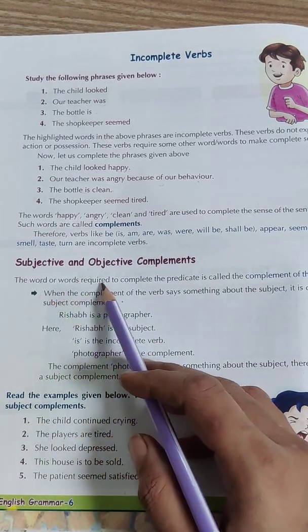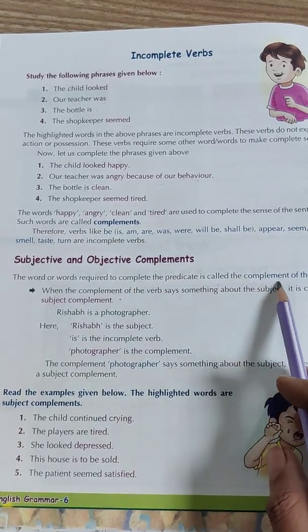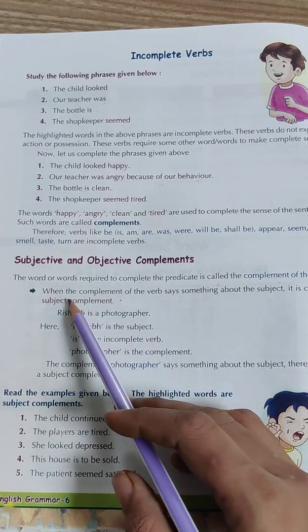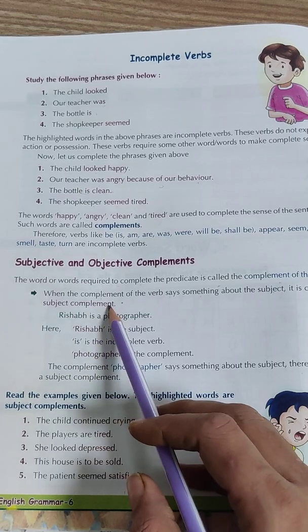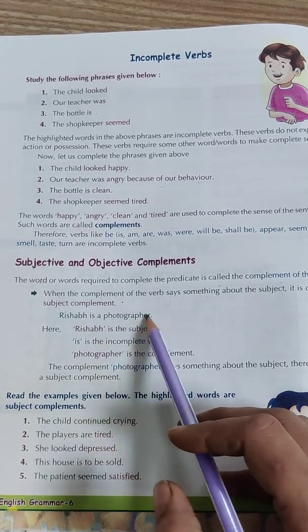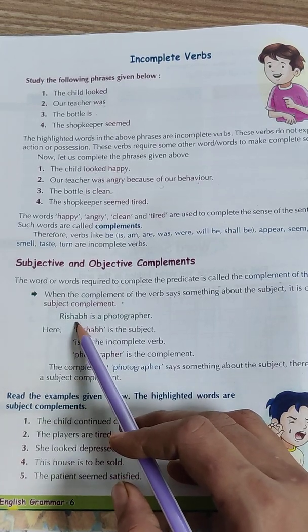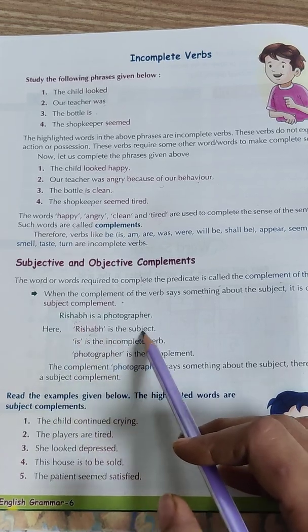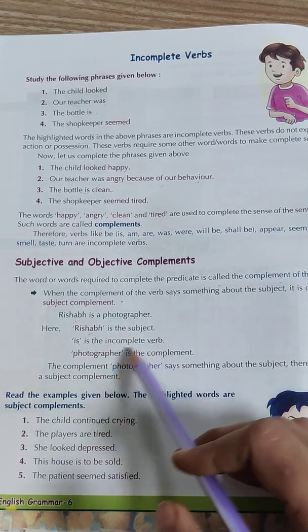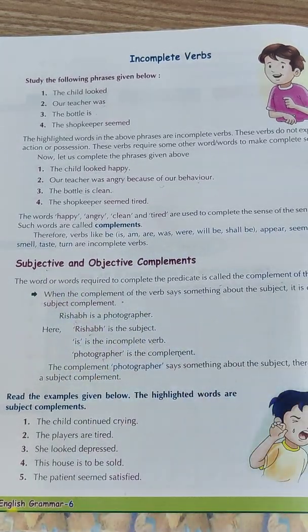Children, the word or words required to complete the predicate is called the complement of the verb. When the complement of the verb says something about the subject, it is called a subject complement. Rishabh is a photographer. Photographer says something about Rishabh, that is the subject. Is is the incomplete verb and photographer is the complement. Which complement, children? Subjective complement. Clear?